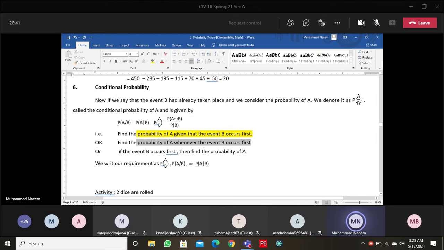This notation shows that B is performed first, and then we find the probability of A with the condition of B. How we read it: the probability of A given that event B occurs first. This is the meaning.